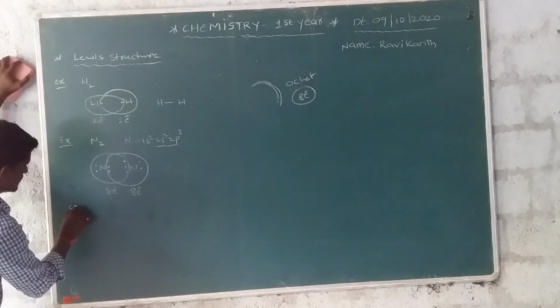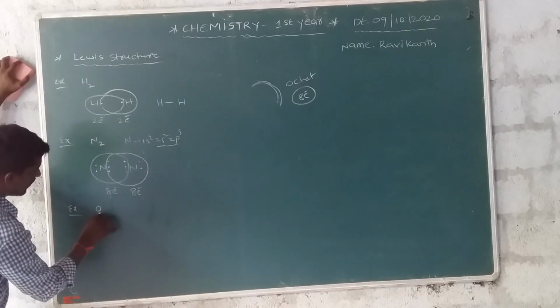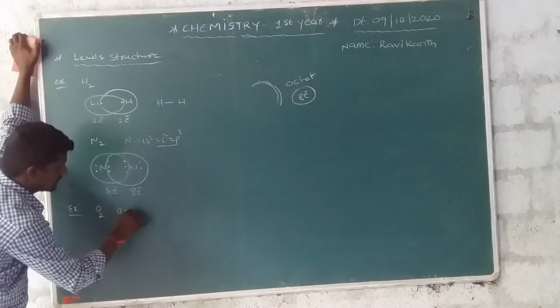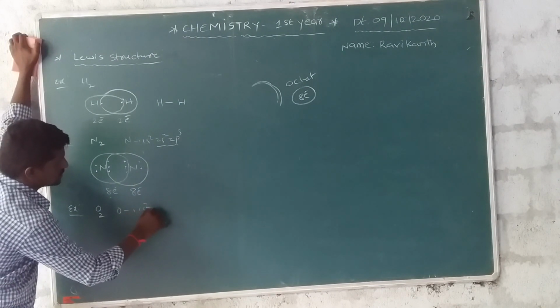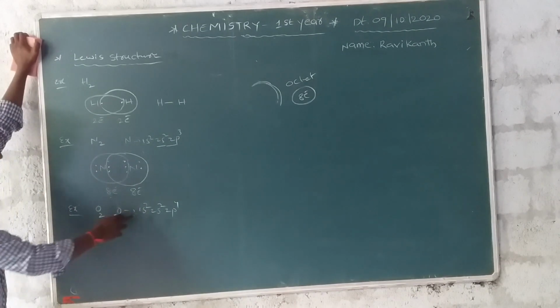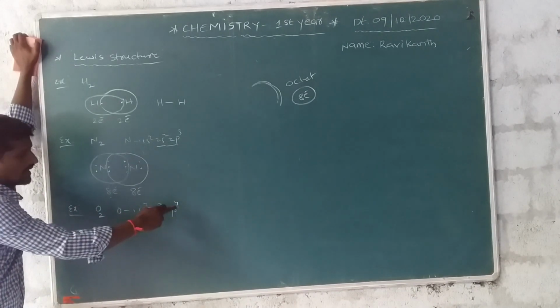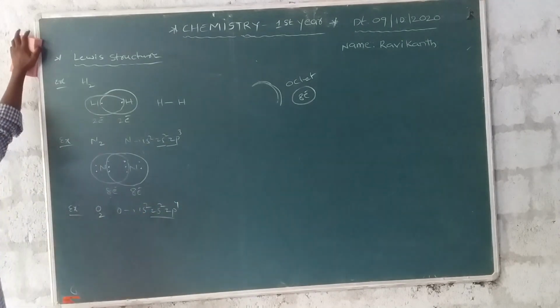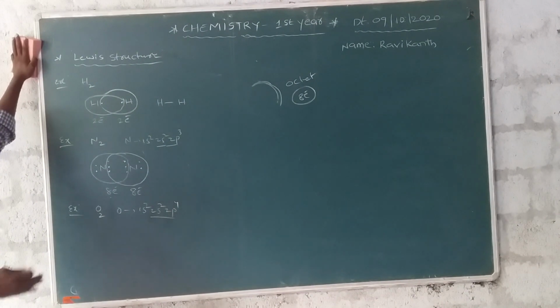And the next example is O2. Oxygen has atomic number 8, with configuration 1s2, 2s2 and 2p4. 2s and 2p are the outermost orbitals.